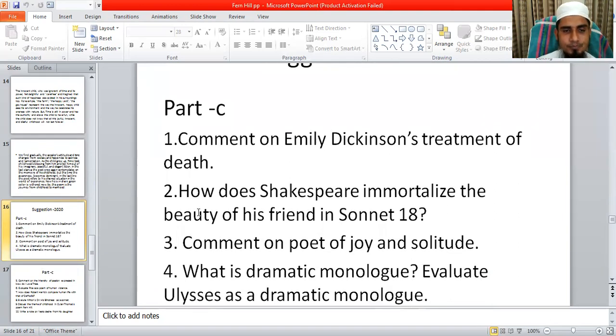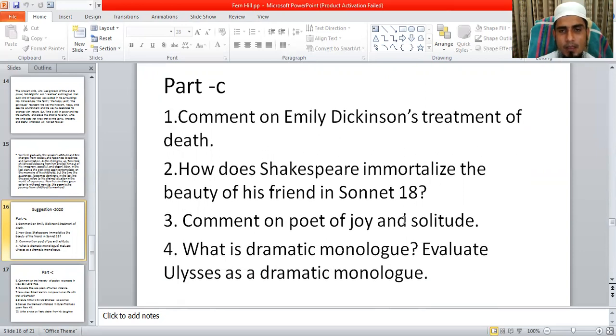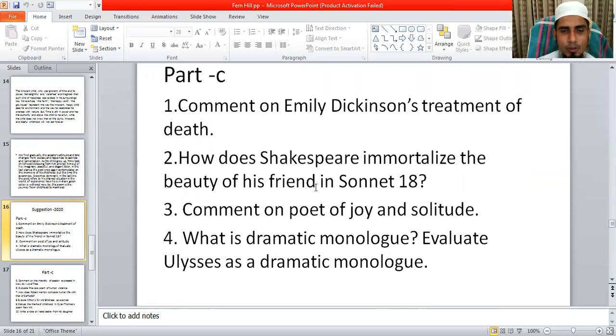And number 2: how does Shakespeare immortalize the beauty of his friend in Sonnet 18? This is also very important for broad questions. How does Shakespeare immortalize the beauty of his friend in Sonnet 18? A very important question for your coming exam.